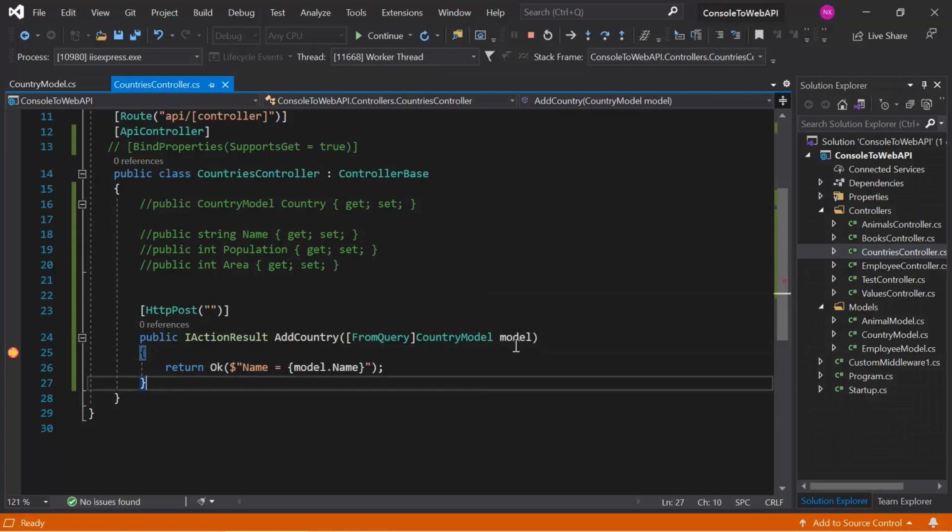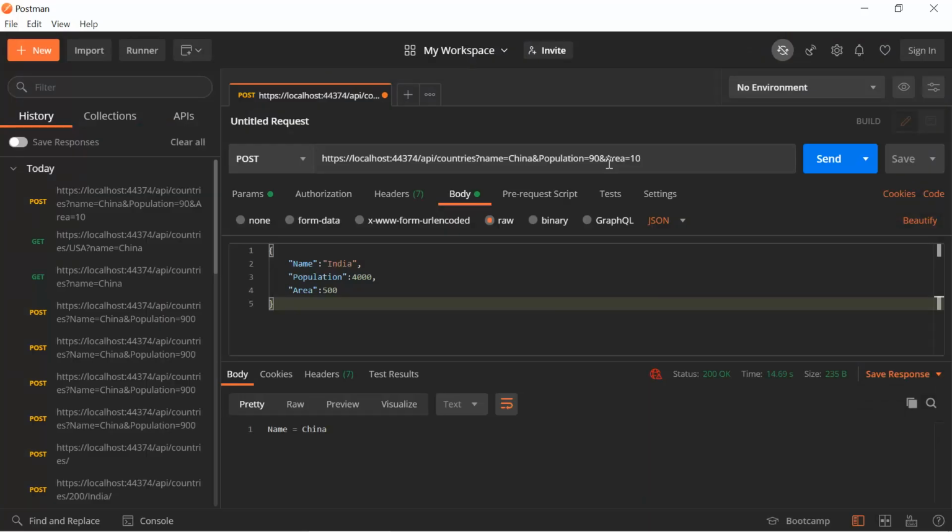Here we got the debugger. Let's see what we got in this model object. So here you can notice that we have the entire data only from the query string. Whatever data you are passing in the body, that data will simply get ignored. Let's say I'm passing only two properties in the query string and all three properties in the body. Now let's verify whether the third value will come from this body or not. Just hit the send button.